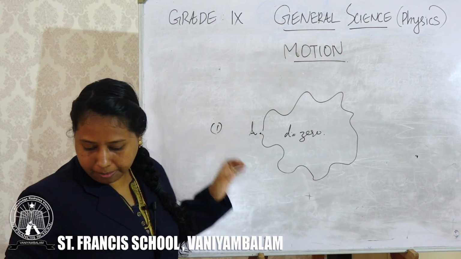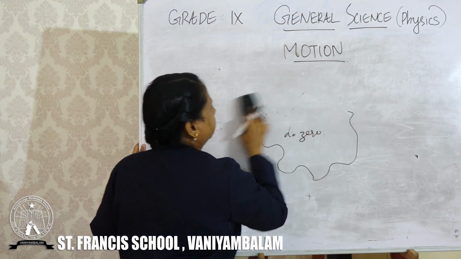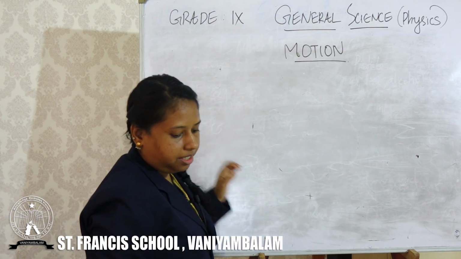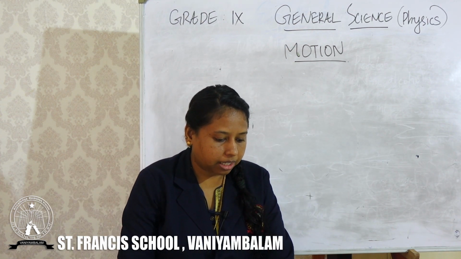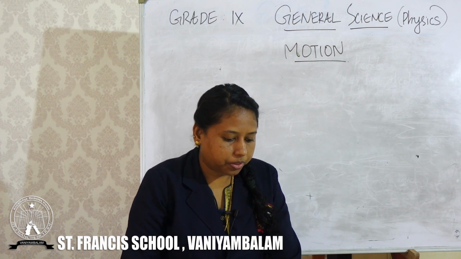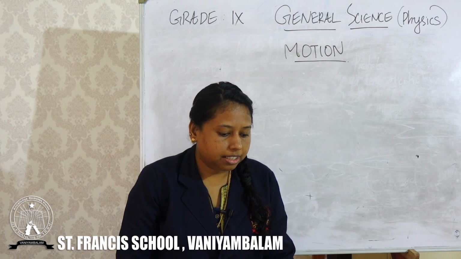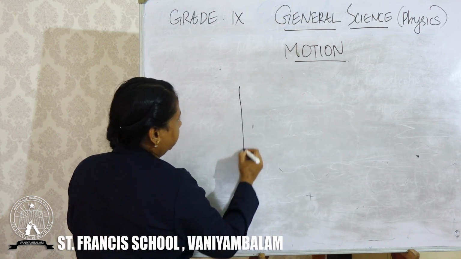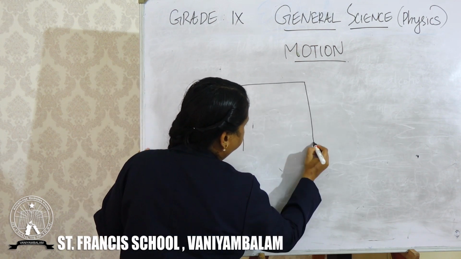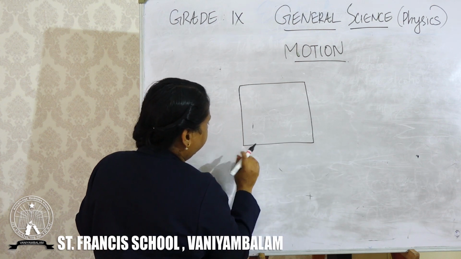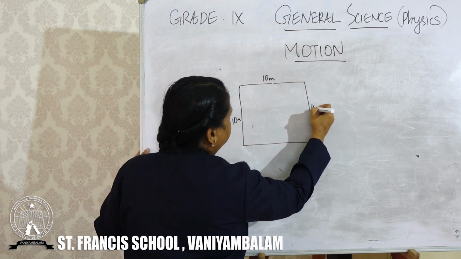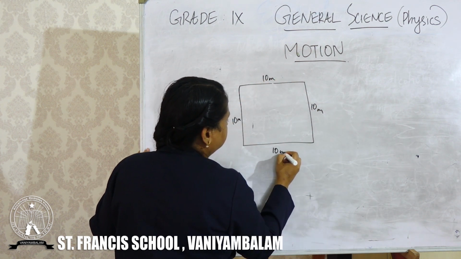Then second question. Second question was, a farmer moves along the boundary of a square field of side 10 meter in 40 seconds. Suppose this is a square boundary, and this is 10 meter, 10 meter, 10 meter, and this is also 10 meter.